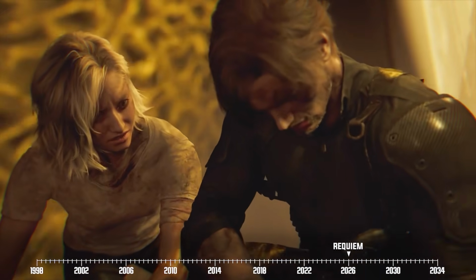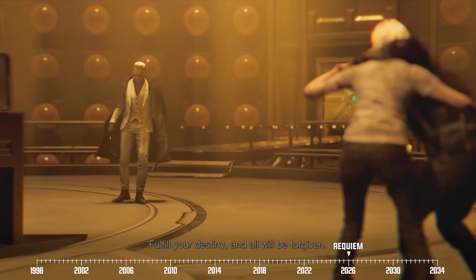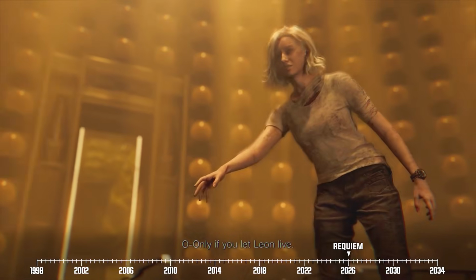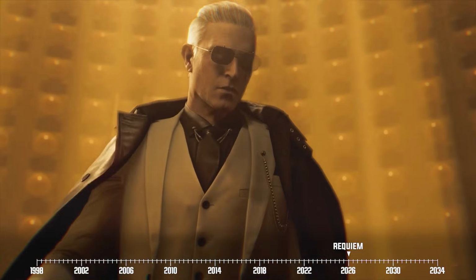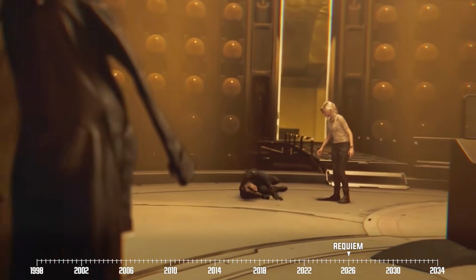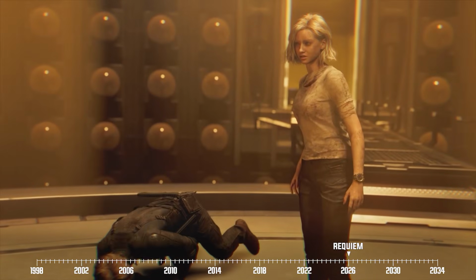However, Grace finds him and motivates him to keep moving. They soon meet Zeno again, who tells Grace to enter the password to unlock Elpis. Grace agrees on one condition: that Zeno lets Leon live. Zeno agrees, and it's here where Resident Evil Requiem's branching paths kick in.